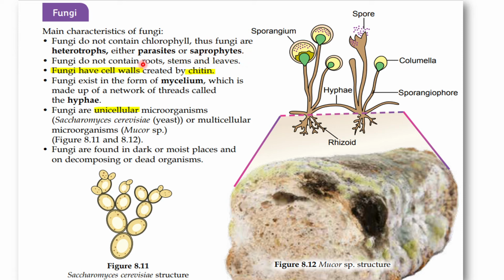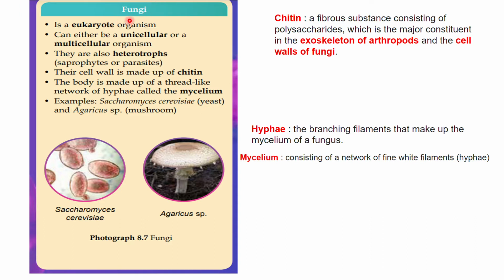They do not have roots, stems ataupun leaves, but they do have cell walls, but the cell walls are made of chitin. Okay, sudah lupa chitin, you have to go back and look at this slide. Chitin, iaitu the fibrous substance containing polysaccharides, which is the major constituent of the cell walls of the fungi.